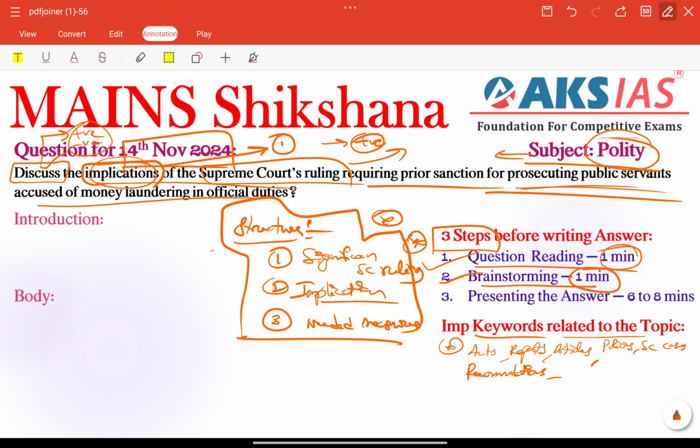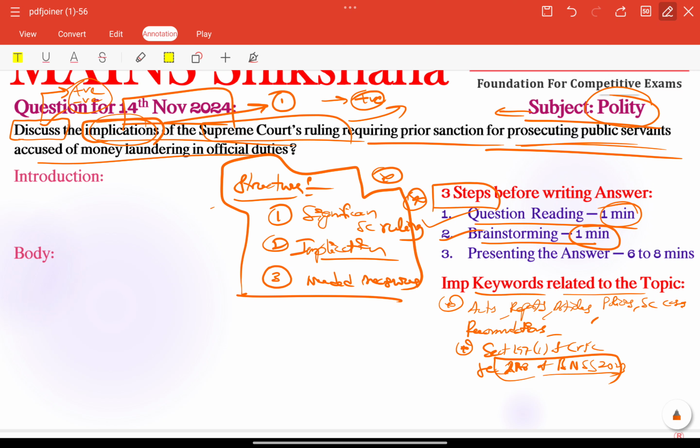For example, here we can connect section 197 of the Criminal Procedure Code. We can also relate to section 218 of the Bharatiya Nagarika Suraksha Sanhita 2023 Act. Section 280, that is the corresponding provision, especially as we are talking about money laundering cases. All these are very important. Other than that, we can also connect as a background the Prevention of Money Laundering Act. That is also very important here.